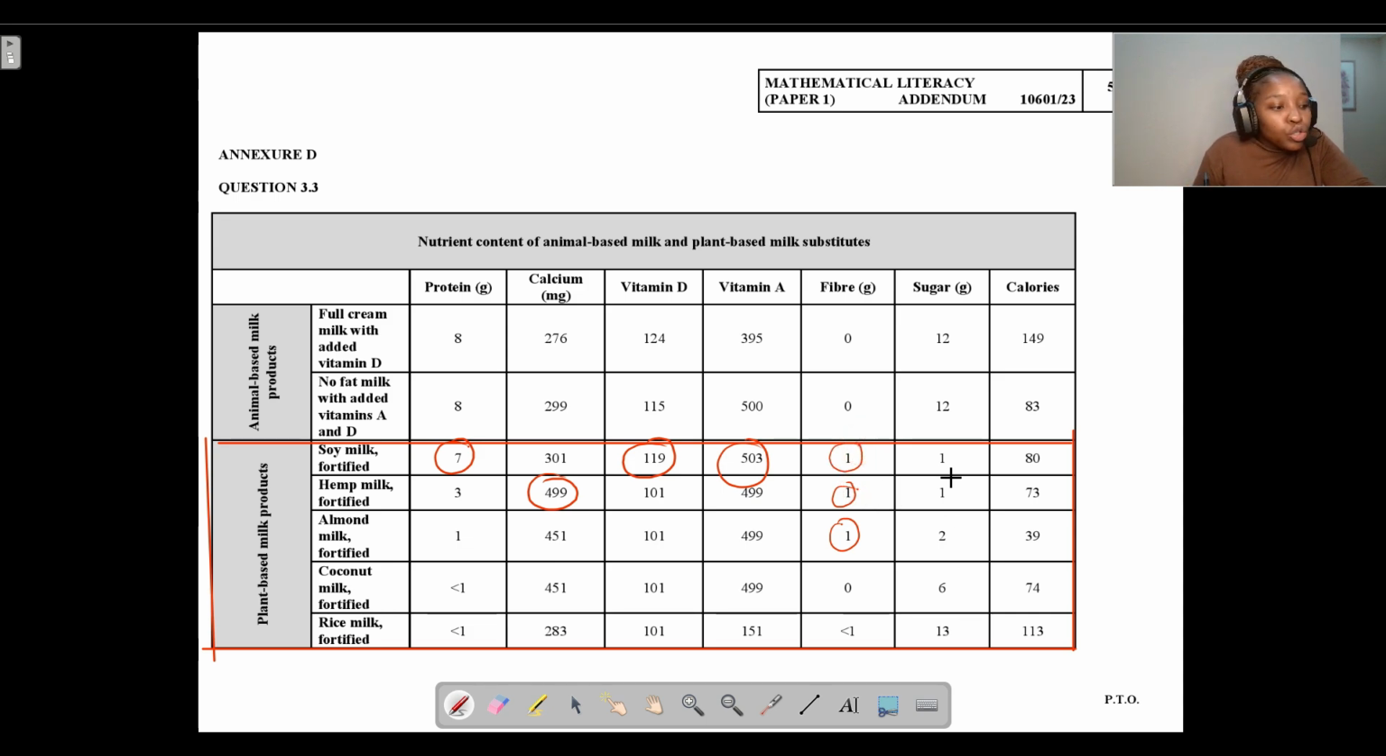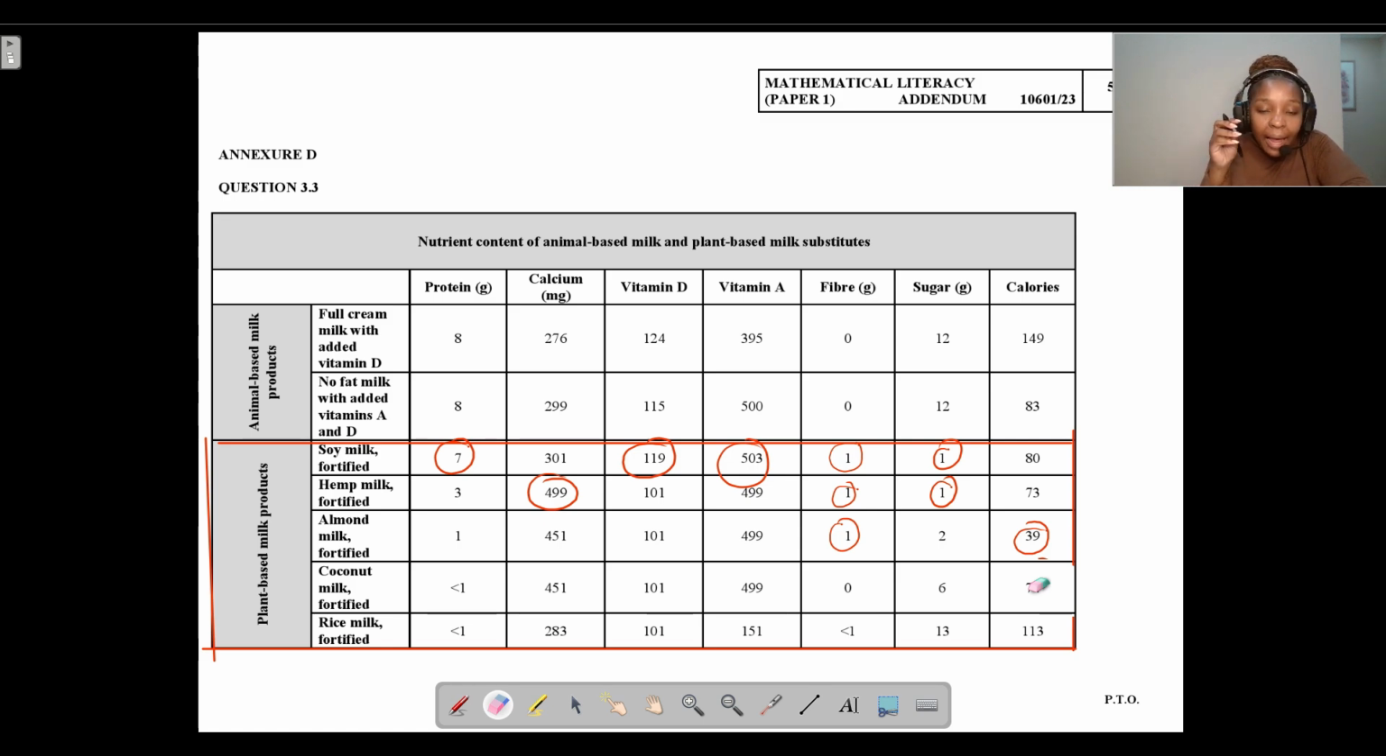Then let's go to sugar. We want the lowest sugar and the lowest calories. So we're going to find the lowest for sugar. It's soy, it is hemp. The lowest for sugar, it is almond, and coconut milk. All right, there's almond. No, it's just almond. Sorry guys, it's just almond. So the lowest calorie is just almond.